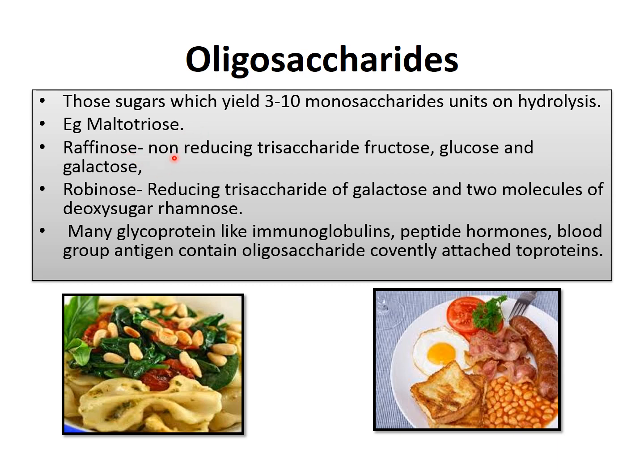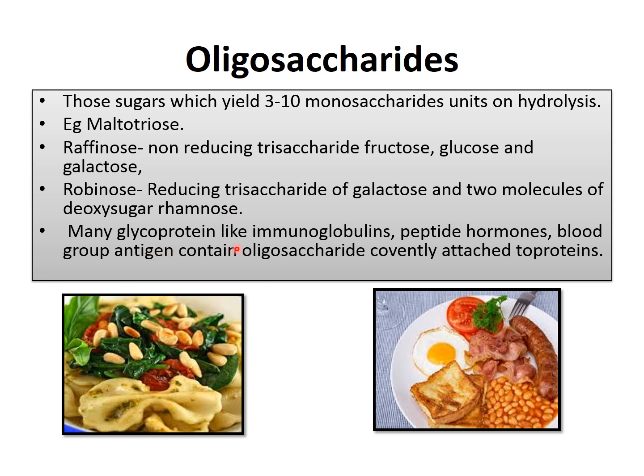Then non-reducing trisaccharide raffinose, which is made up of fructose, glucose and galactose. Then ribinose, which is a reducing trisaccharide, made up of galactose and 2 molecules of a deoxy sugar, that is known as rhamnose.